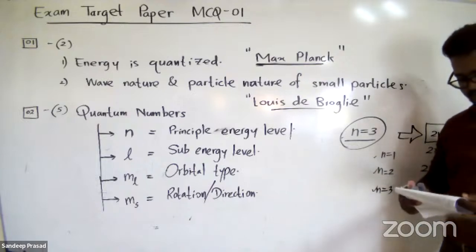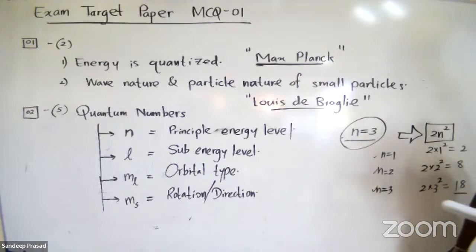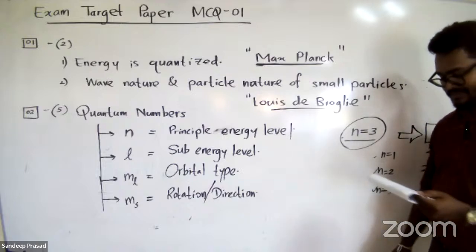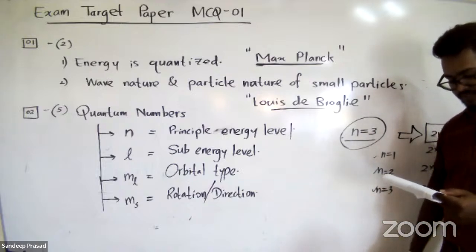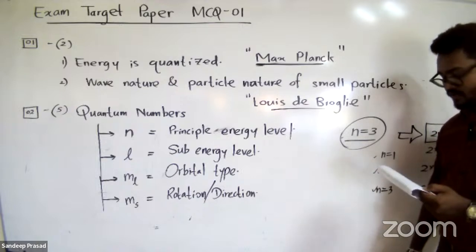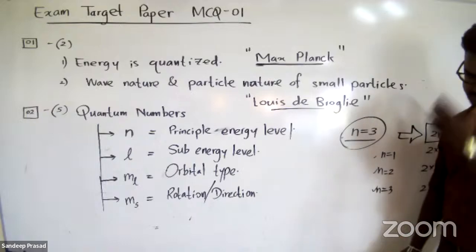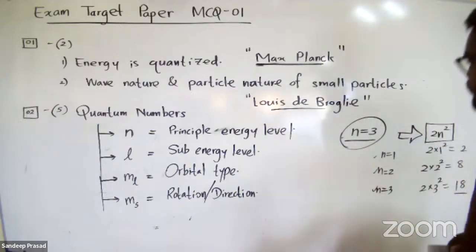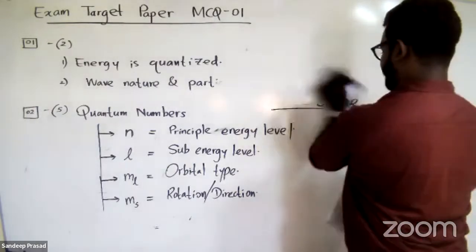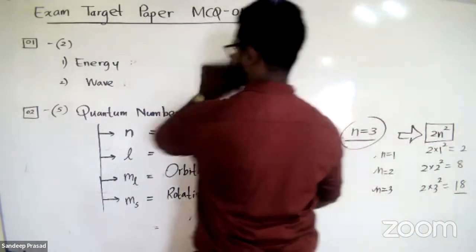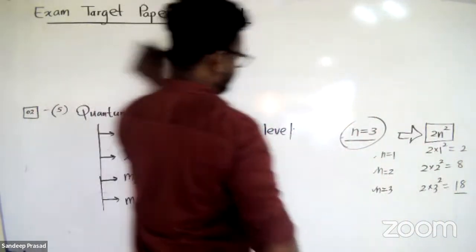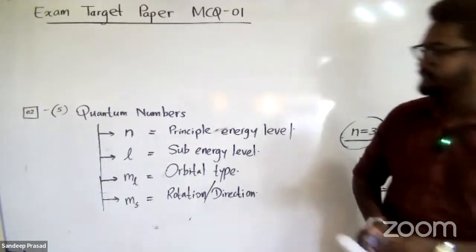In the third question, they're asking the number of stable resonance structures that can be drawn for the oxalate ion, right? So they're asking the total number of stable resonance structures that can be drawn for the oxalate ion. Oxalate ion is C2O4 2-, right? So let's first draw the Lewis structure for the oxalate anion.